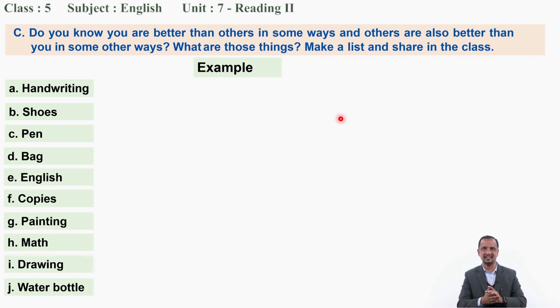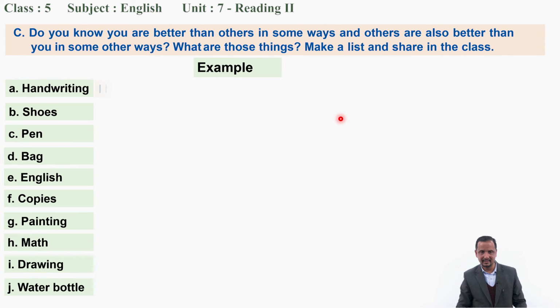So these are the things I have listed, and you can list dancing, singing, playing games, sports, and so on. This is listing number one work, and you have to share this in a sentence.